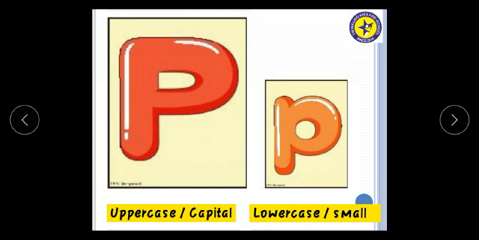Do you know the name of letter now? Can you say sound it makes? Yes, the name of the letter is P and P makes with sound P. Now let's find out the words begin with P sound.